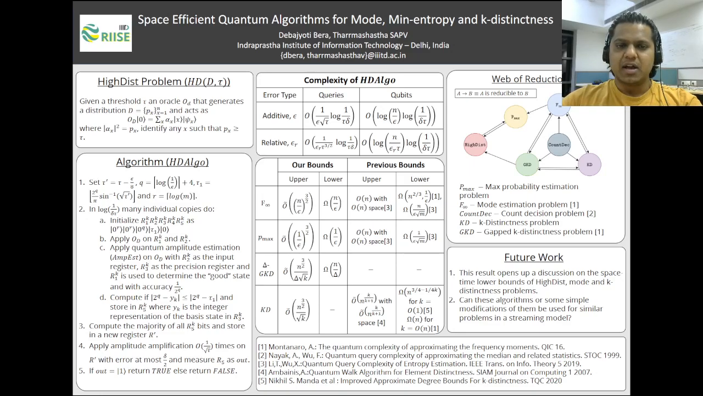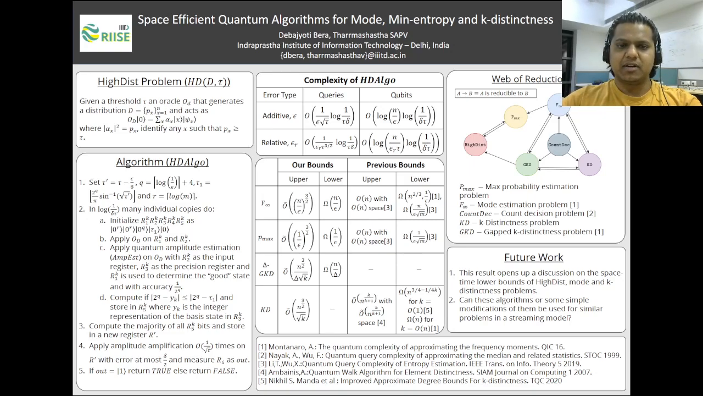Debajyoti Bera. In this work, we first defined a problem called the high-dist problem. Given a discrete probability distribution over endpoints, a threshold tau and a parameter epsilon, the problem is to report if there is any point x such that the probability at the point x is at least tau, or if for all points x, the probability of x is at most tau minus epsilon. We assume the promise that one of the cases is true.